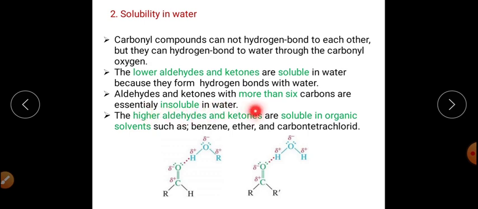But if we are talking about aldehydes and ketones having more than 6 carbons, they are insoluble in water, right? They are insoluble because now the hydrophobic portion, meaning the hydrocarbon portion in the aldehydes and ketones, will be increasing. So the solubility will be decreased, or it will now be insoluble in water, right? And if we are talking about higher aldehydes and ketones, they are soluble in organic solvents such as benzene, ether, and carbon tetrachloride.